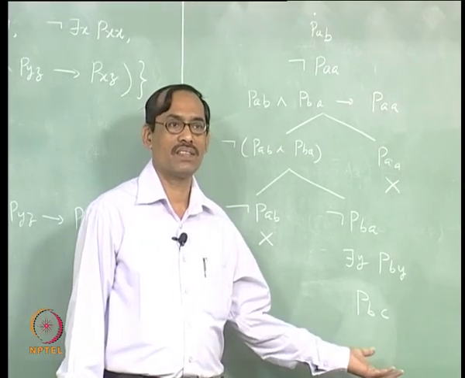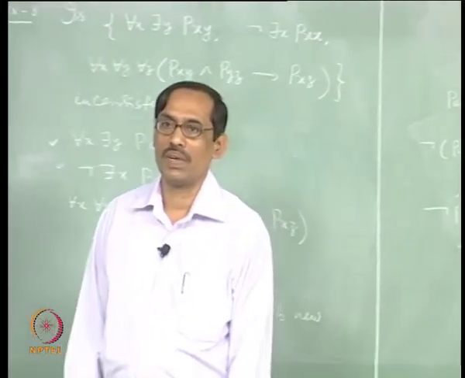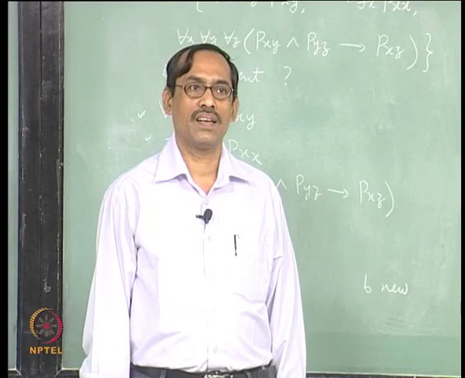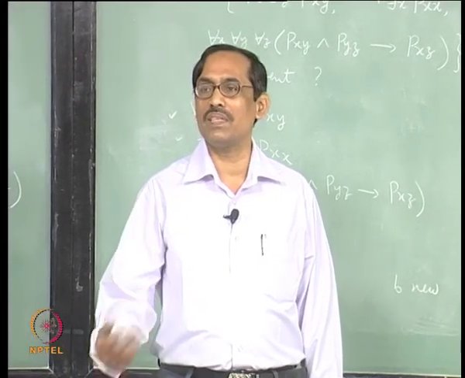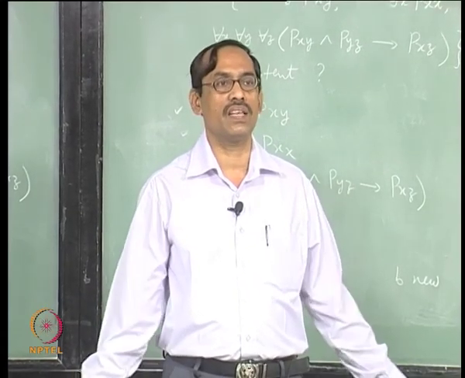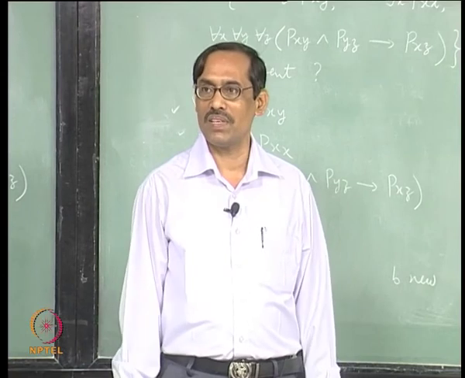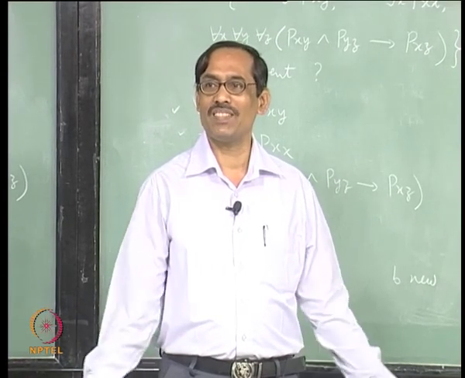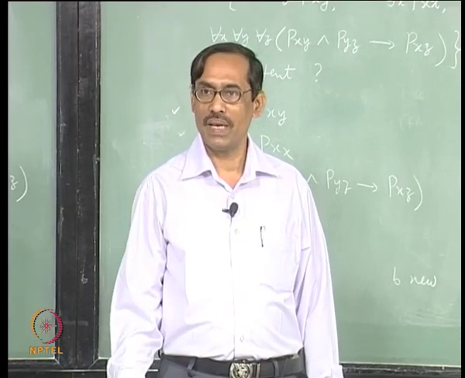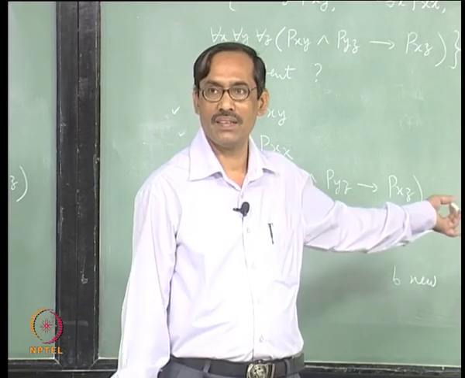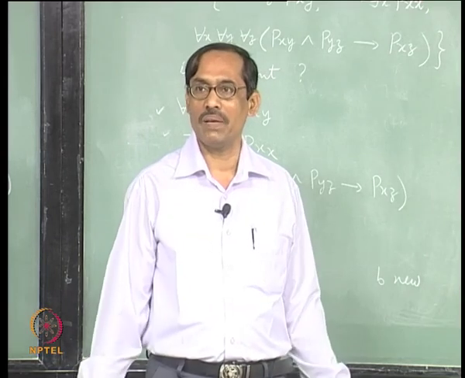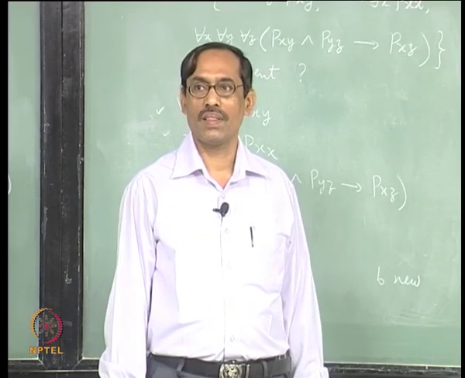So, tabula never terminates, it never closes and never stops, it remains open, right. But tabula does not say anything, it is silent, because once it closes it will tell you it is inconsistent, we stop there. If it does not close, continues infinitely, it does not say anything, we have to infer from it, okay. So, that means it signals that probably there is no finite model of it. Any finite set we have started with, we see it is not satisfiable. So, probably there is no finite model, that is what it says.